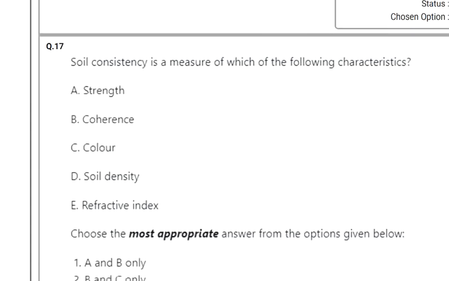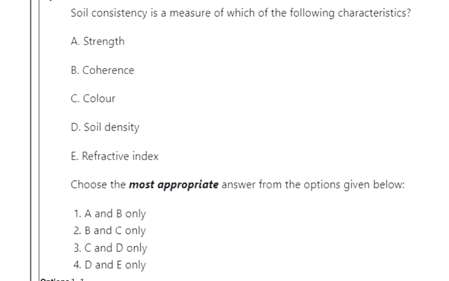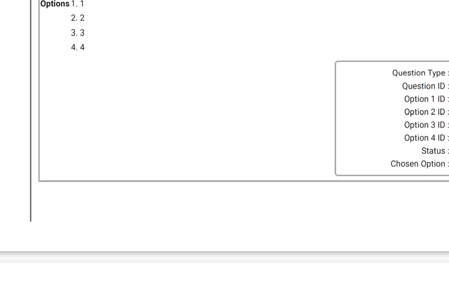The next one is: soil consistency is a measure of which of the following characteristics? Strength, coherence, color, solid density, refractive index. Here option 1 is correct, A, B only. So soil consistency is a measure of strength and coherence.